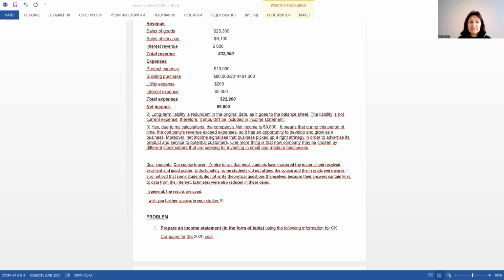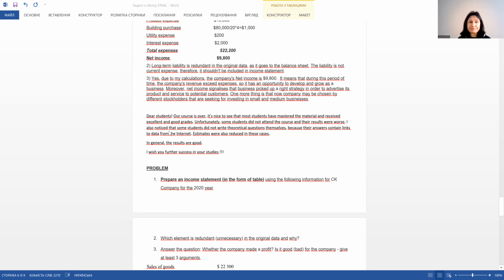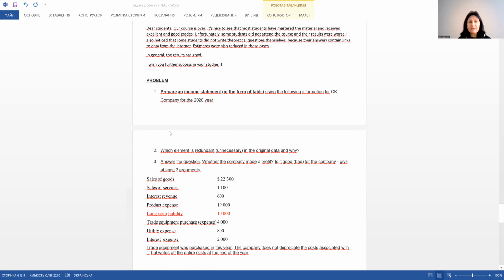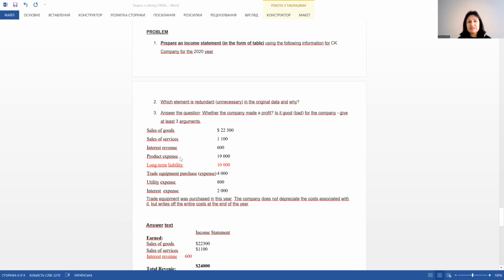And so let us continue and go to the next problem. The next problem was similar, but we had some equipment purchases that should not be depreciated during the period of time, because it's trade equipment, and trade equipment was purchased this year.